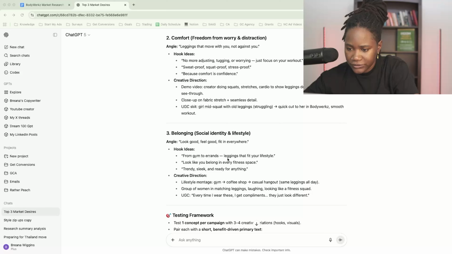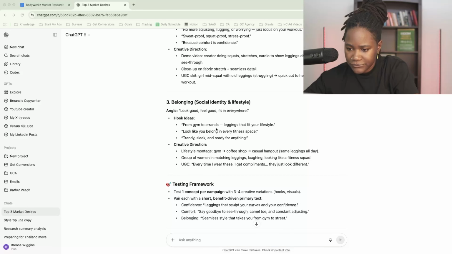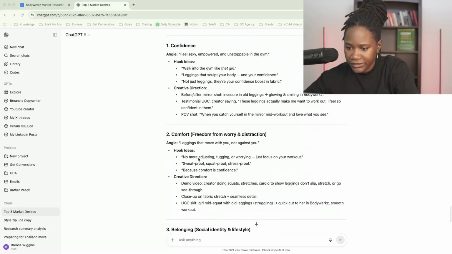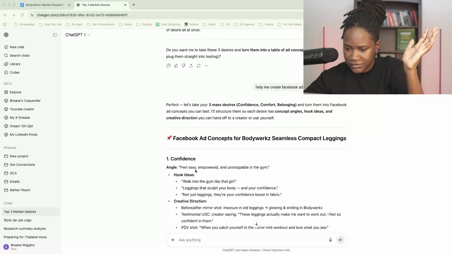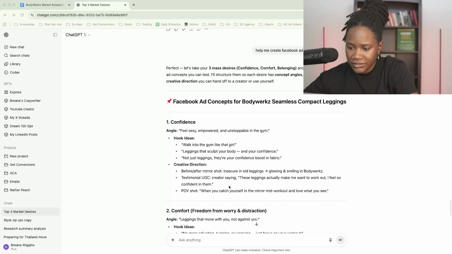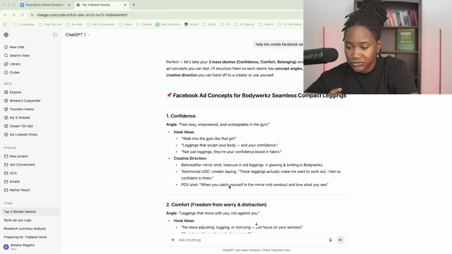Look good, feel good, fit in everywhere. From gym to errands, leggings that fit your lifestyle. Look like you belong in every fitness space. Trendy, sleek, and ready for anything. All right, so once again, we're not gonna just copy these and say, okay, I'm just gonna use this, walk into the gym like that girl. This is just to give you ideas so you can get those creative juices flowing, get the brain spinning and coming up with more ideas.